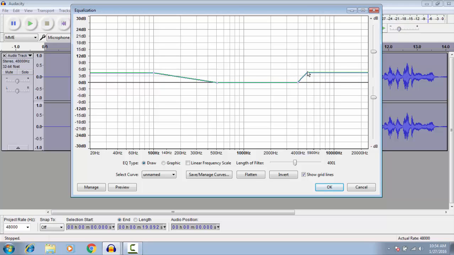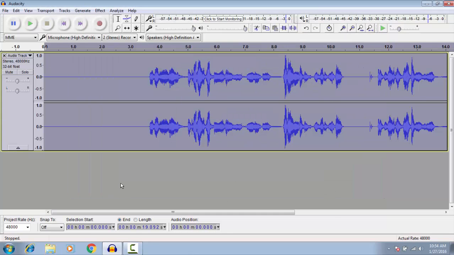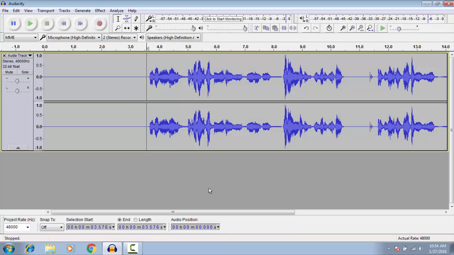So you guys want it to be completely symmetrical and equal. That's a little bit down. This is so, okay, there we go, perfect. Now after you guys got that, don't worry about anything about this. Hit OK, and there you guys go. It has equalized it, and if I play,